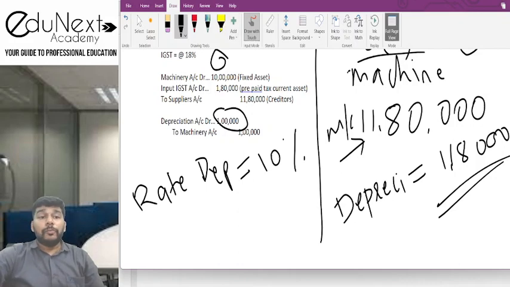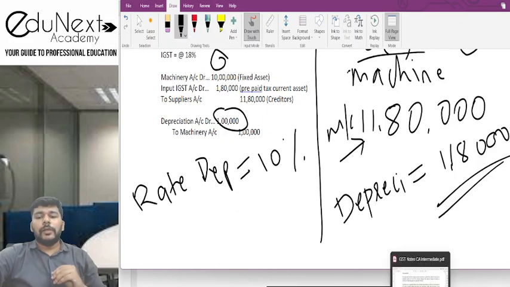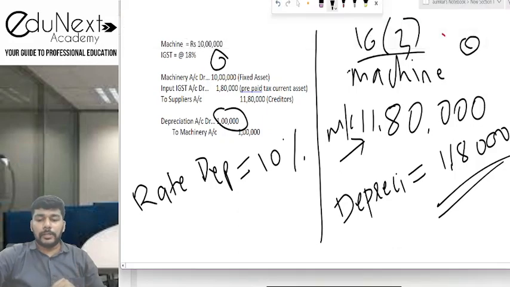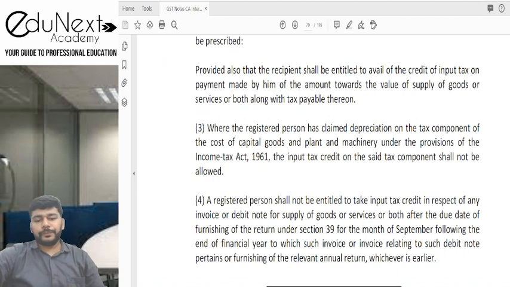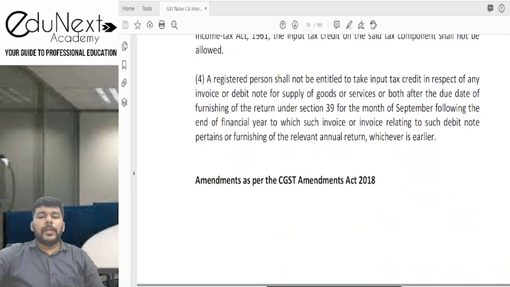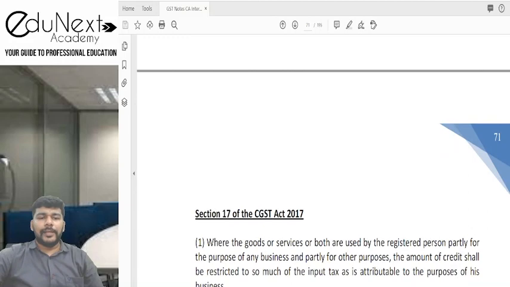So, boys and girls, I hope this point is very clear to you what this provision exactly means. Now, we'll move to the last provision of section 16, which is 16 subsection 4. Now, what does 16 subsection 4 tell you?